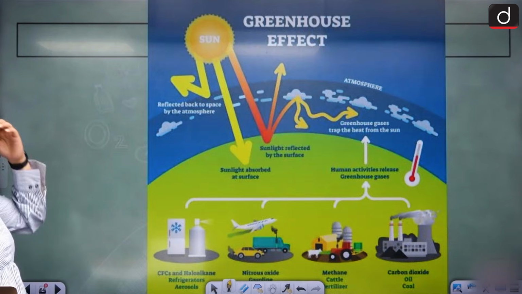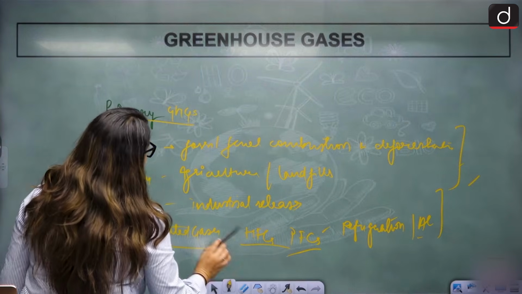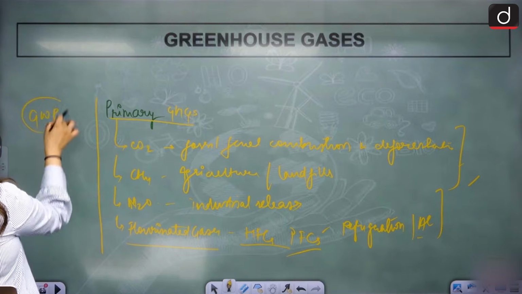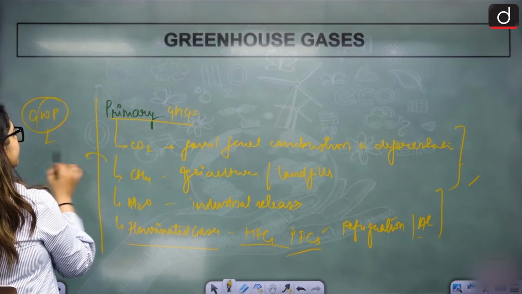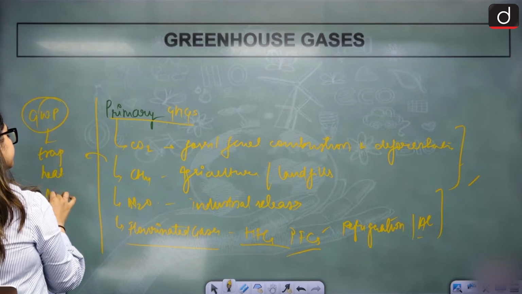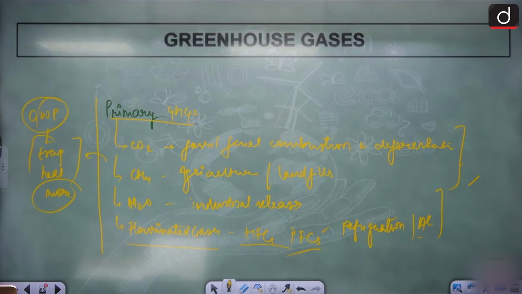Then we have the global warming potential gases. These are the measure that compares how much heat a gas traps, right? Relatively, which of them would trap heat more. That is the study of global warming potential.